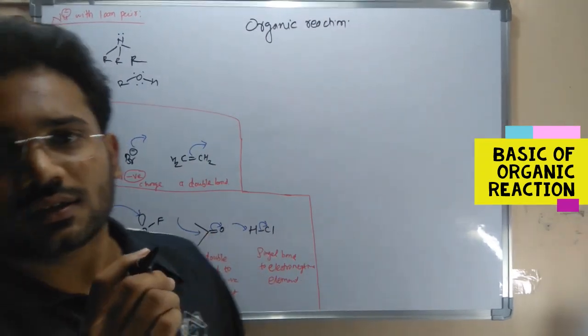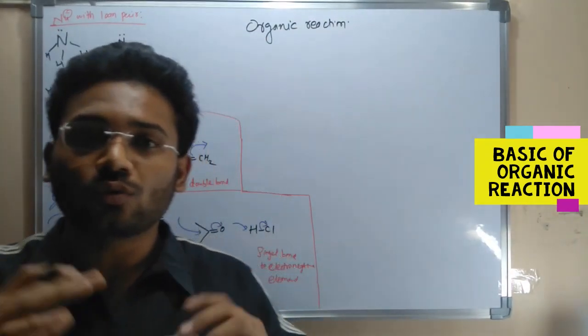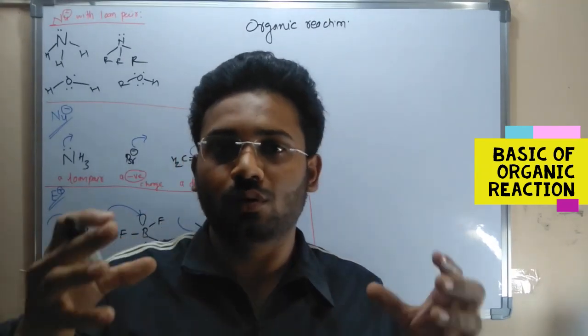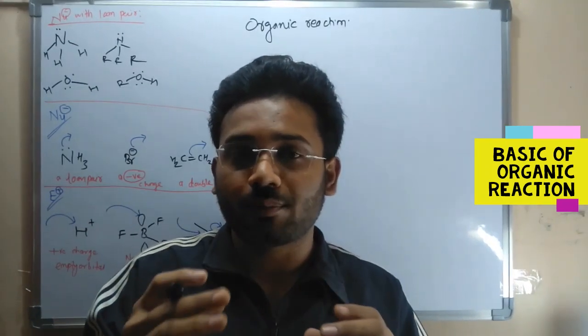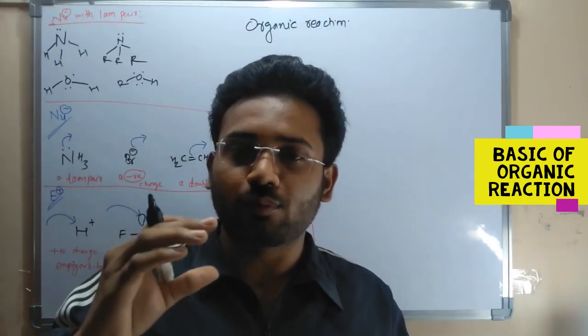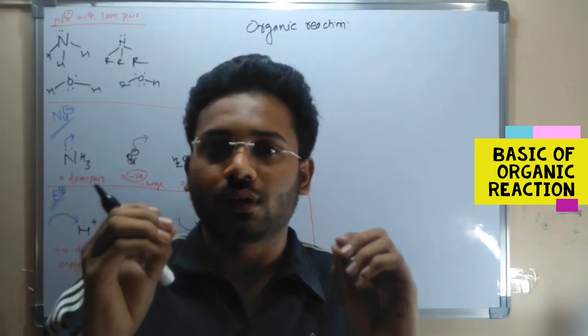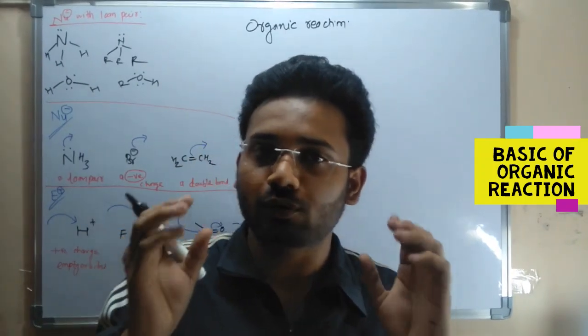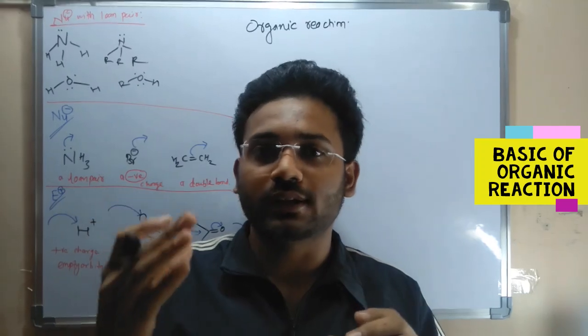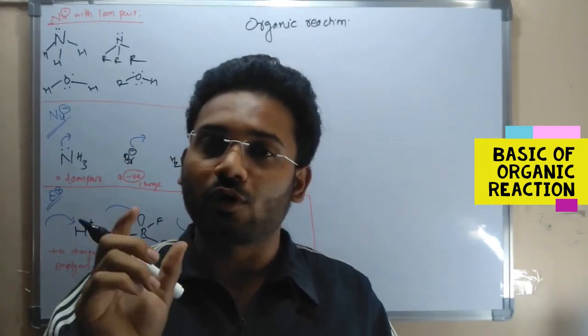Organic reactions happen when two molecules come close together. For the reaction to happen, the molecules must come close together, and the reaction happens between two molecules, A and B. Suppose we take the example of this reaction: A and B react, and there is a formation of a new molecule, AB, and the formation of a new bond.